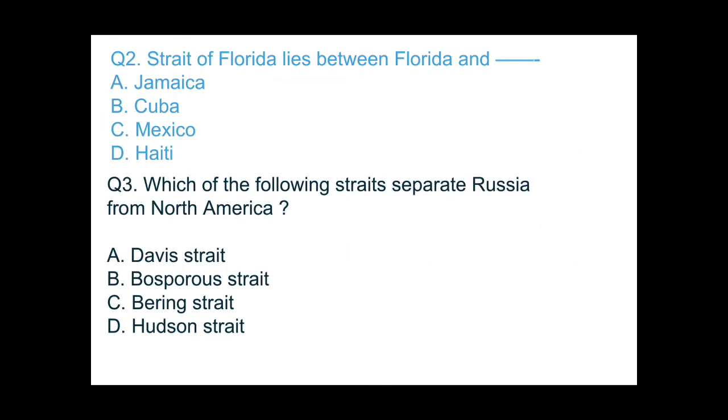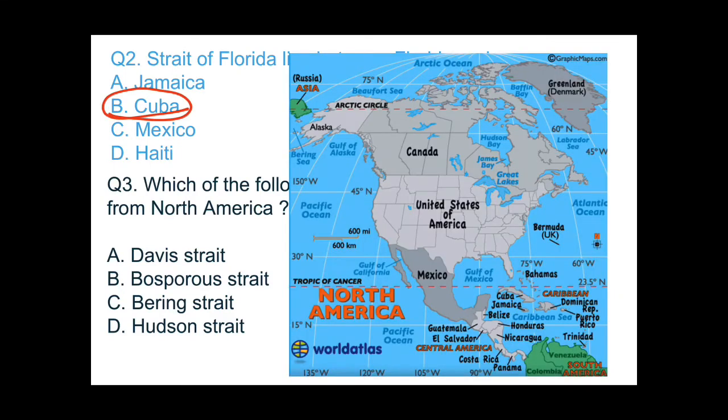Now come to question number 2. Strait of Florida lies between Florida and dash: Jamaica, Cuba, Mexico and Haiti. So what would be the answer? As I told you, Strait of Florida lies between Florida and Cuba. So the answer would be B. Let me show it on the map. Here you can see that this is the Florida Peninsula and this is Cuba, and here lies the Strait of Florida. So Strait of Florida lies between Florida and Cuba.